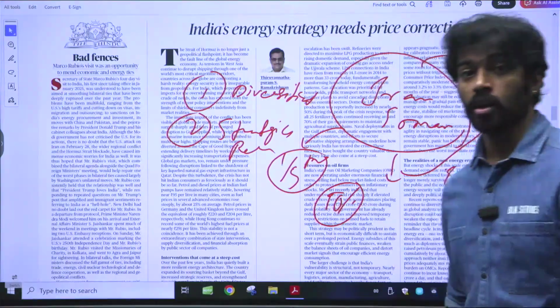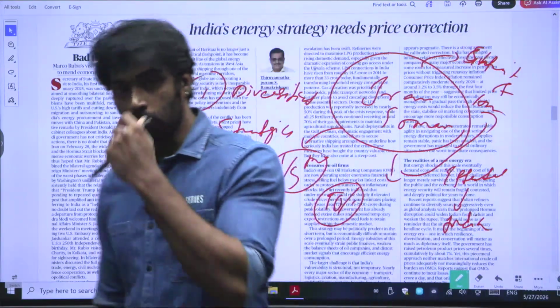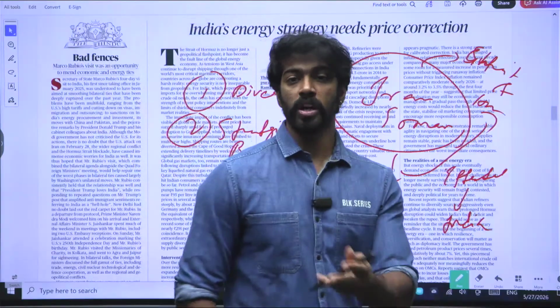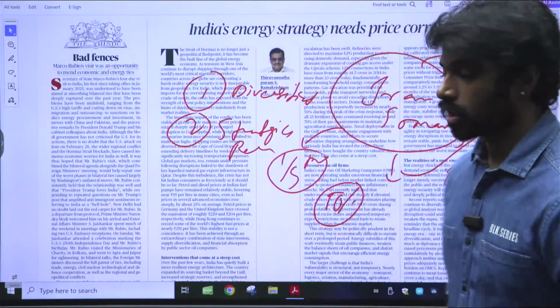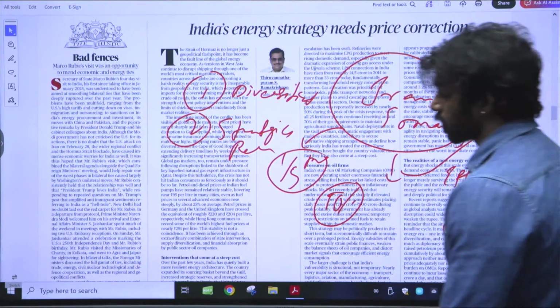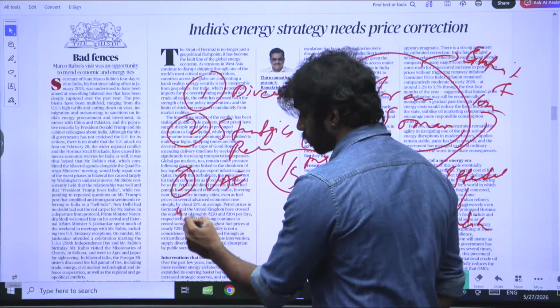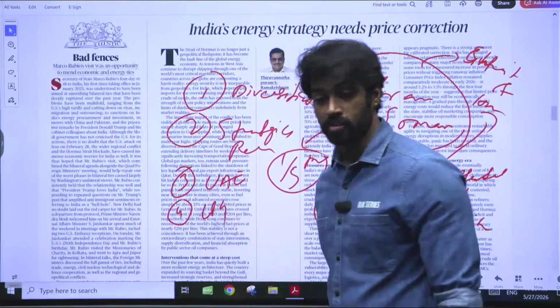Then you have the UAE, the United Arab Emirates, which has exited OPEC, and there are small agreements happening between the UAE and India. And then you have other African countries. Diversification is there, strategic reserves are there, there is the agreement with the UAE, and then you have the LPG scheme. We have the Ujjwala scheme.